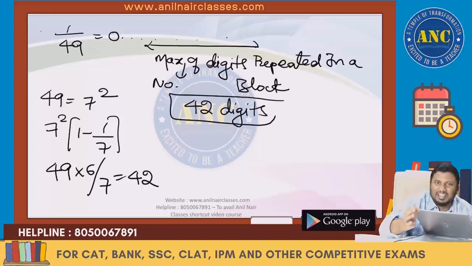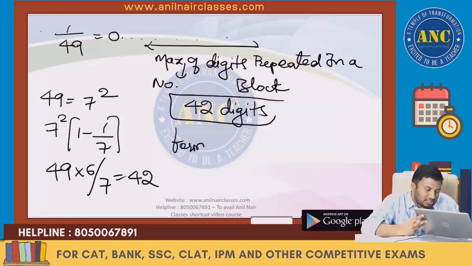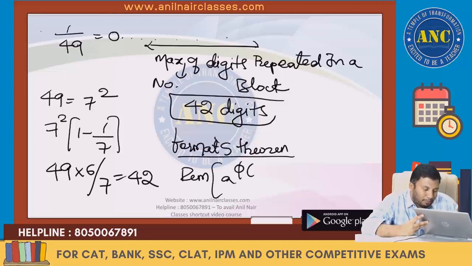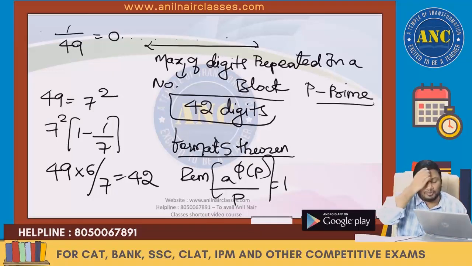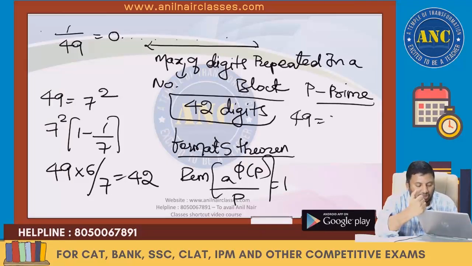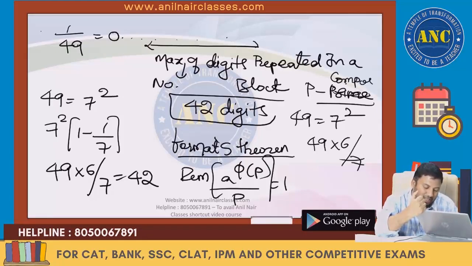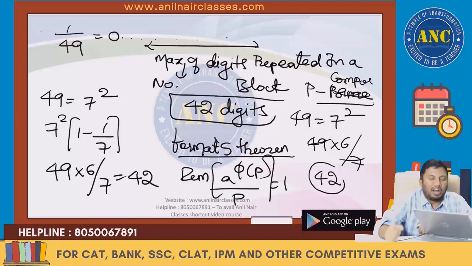That is exactly the reason the students who bought our number system package will understand everything very clearly, because I discussed in the remainders theorem, Fermat's theorem: a power phi of p by p is 1 if p is a prime number. If p is a prime number, phi of p, how to determine? 49 is a composite number. Composite number, what is the quotient function? 49 into 6 by 7, 7 sevens are 42. Are you all with me?